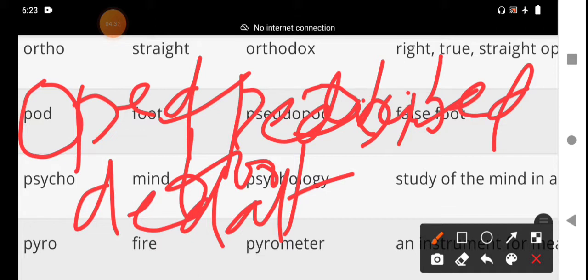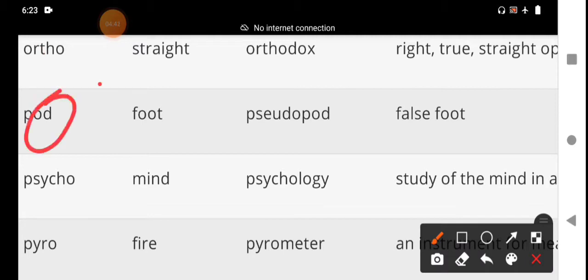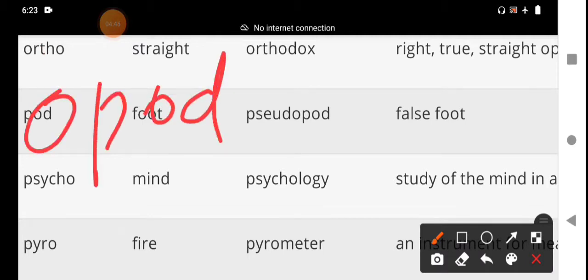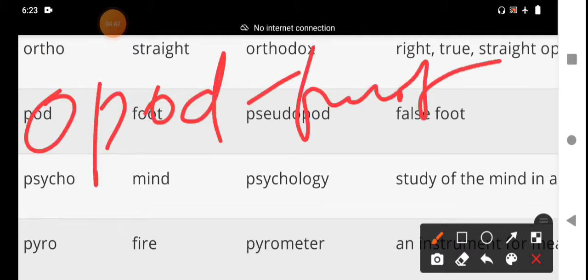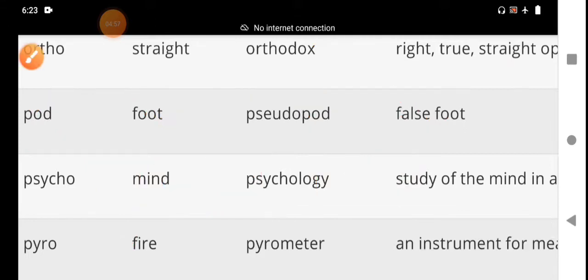Next, quadruped. These are the examples of ped and pod. Pod means foot, ped also means foot. Both are the same, synonyms.